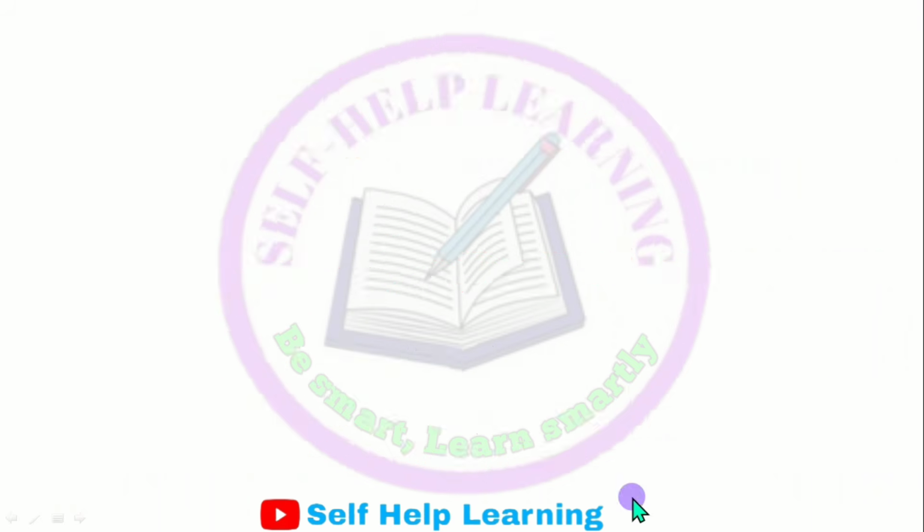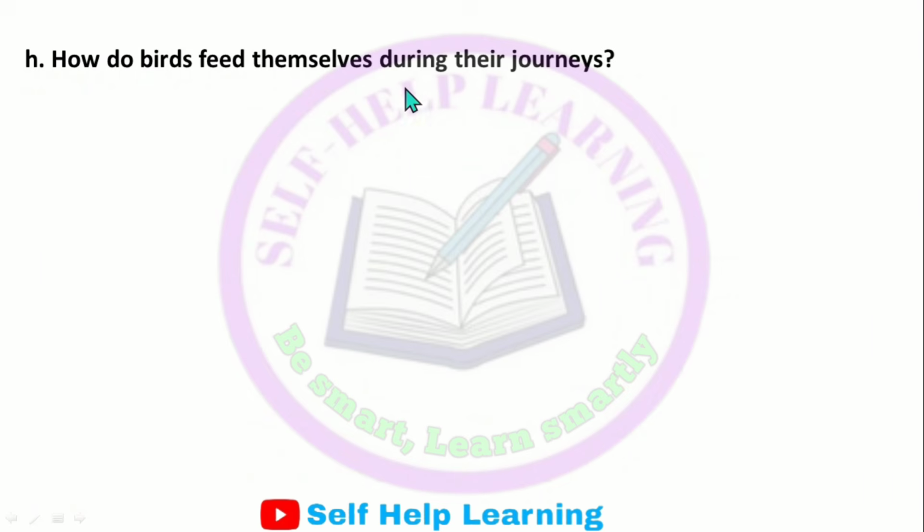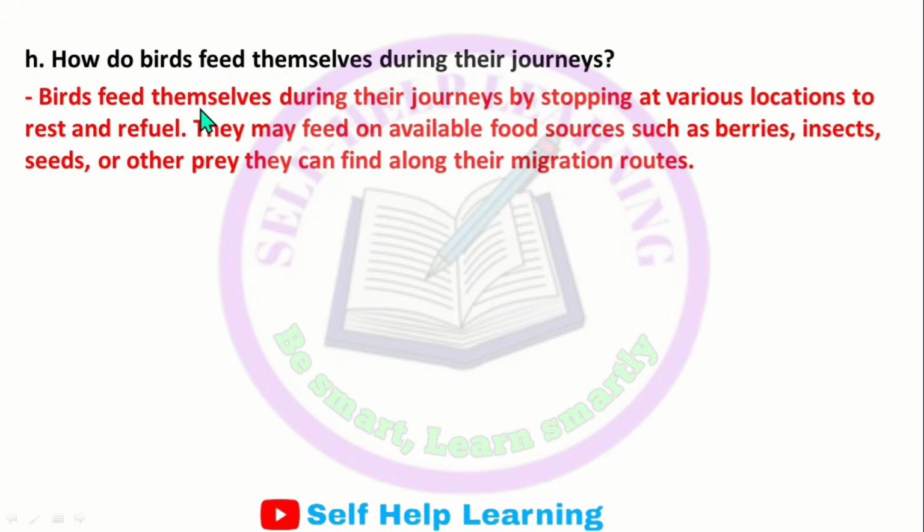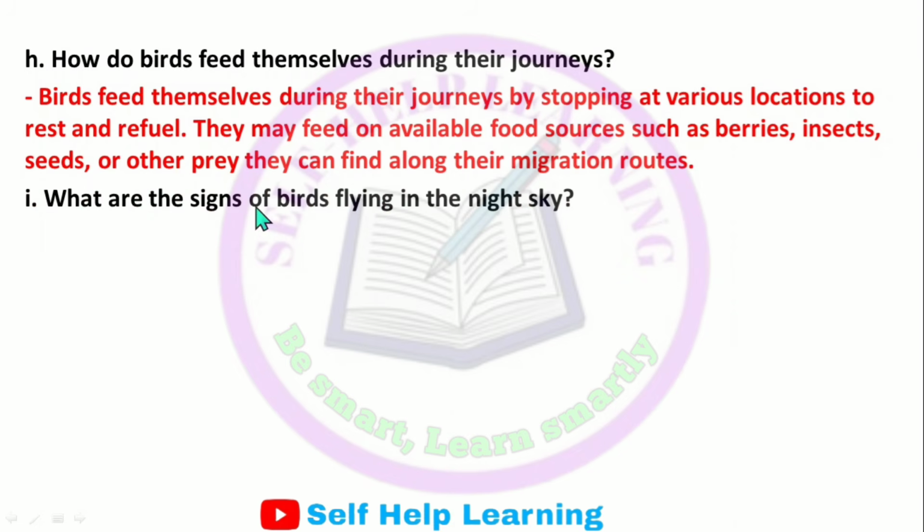How do birds feed themselves during their journey? Birds feed themselves during their journey by stopping at various locations to rest and refuel. They may feed on available food sources such as berries, insects, seeds, or other prey they can find along their migration routes. What are the signs of birds flying in the night sky?